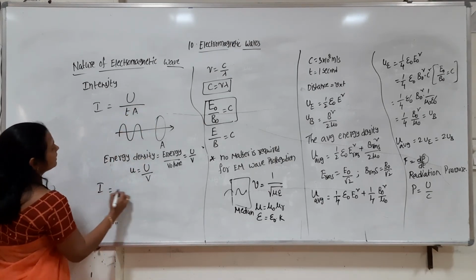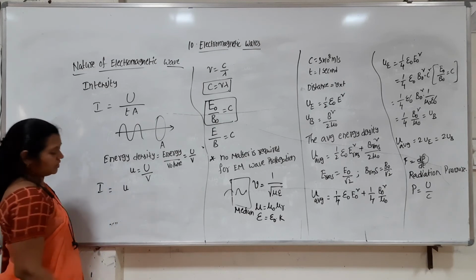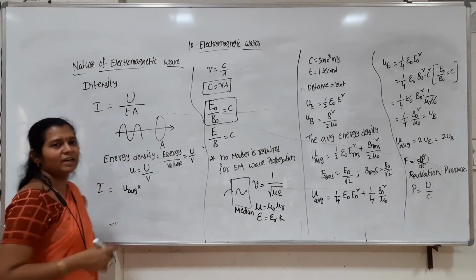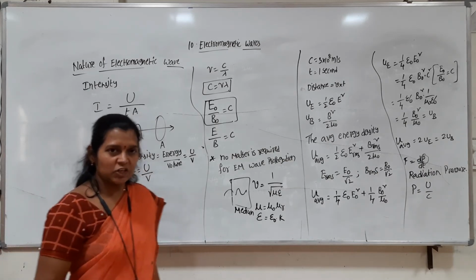So the intensity can be written as average energy density into volume by T into A. Why are we considering the average? Because the electric and magnetic fields change with time.